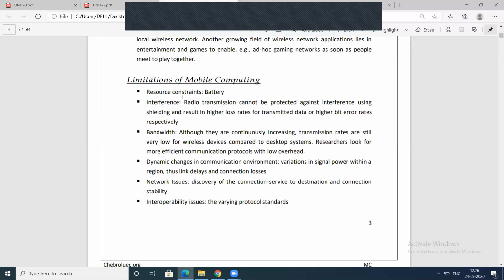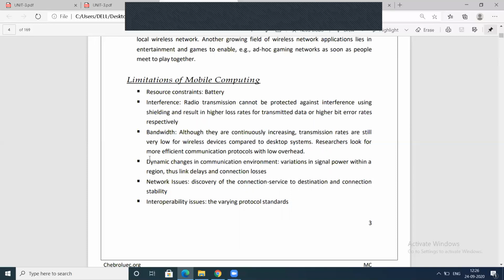Bandwidth is another limitation. Bandwidth means data rate. When compared to a wired medium, a wireless transmission medium has a lower data rate.